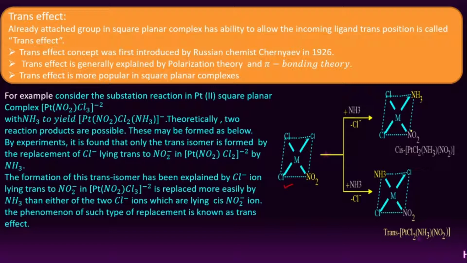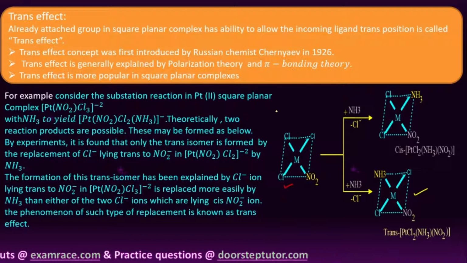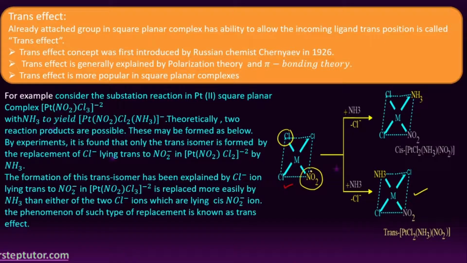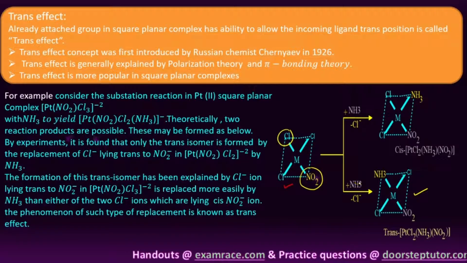So why is the trans more favorable than the cis product? The entering incoming ligand lies opposite to the NO2 group. This NO2 group has the ability to weaken the bond to the group trans to it, so the incoming ligand can occupy the position trans to the NO2 group.